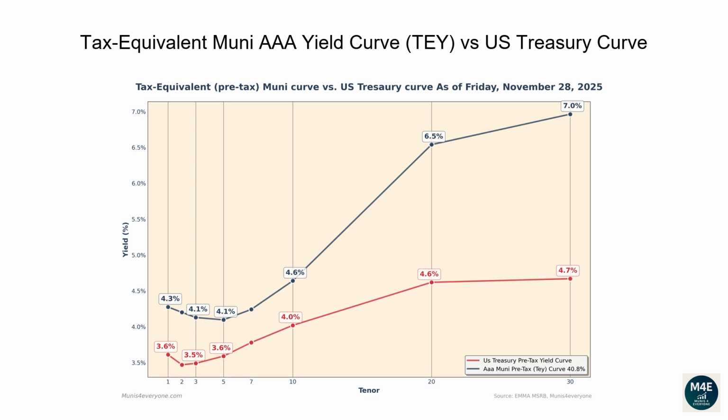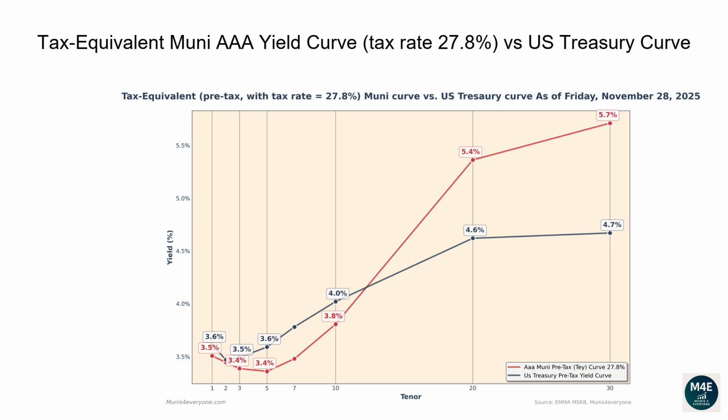For example, if you wanted to buy a 30-year bond, a AAA Muni bond would yield 7.0% compared to a lower yield of 4.7% from a Treasury bond. What if your tax rate, instead of being 40.8%, is for example 27.8%? You may wonder if Muni yields are higher or lower than Treasury yields if you are in a lower tax bracket. As of 2025, single filer earning between $103,000 and $197,000 would fall in this tax bracket. More on tax brackets later.